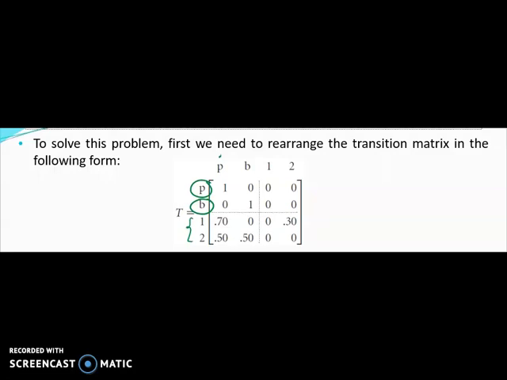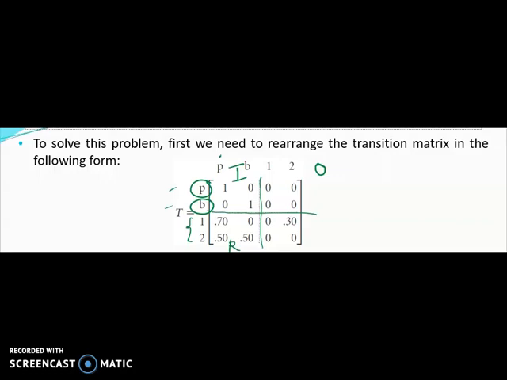Okay, so you combine the absorbing states together, then we divide into 4 submatrices. The first one is the identity matrix, the 1 0 0 1 identity matrix, and the second one is the zero matrix. Okay, just put 0 here. And here we just put a single R.